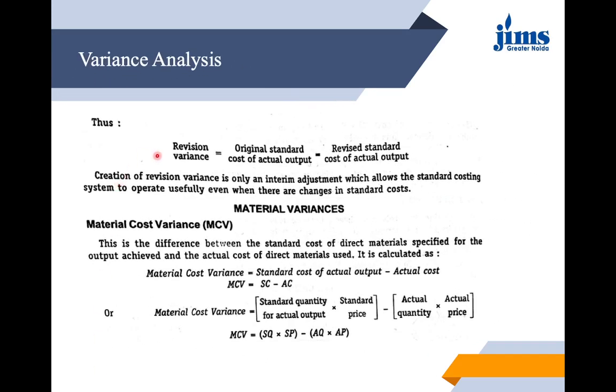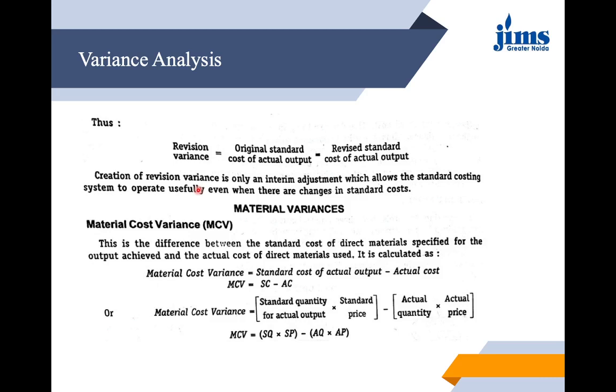We were talking about revision variance on the previous slide, so simply I have expressed this in a formula here. Original standard cost of actual output minus the revised standard cost of actual output. So this is only an interim adjustment which helps or allows the standard costing system to operate usefully even when there are changes in the standard cost. Let us move towards material variances.